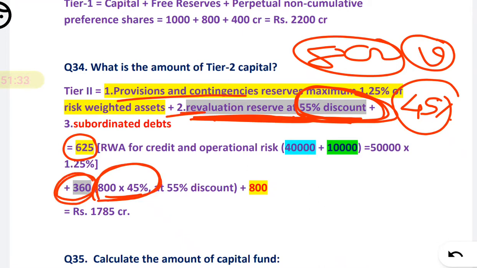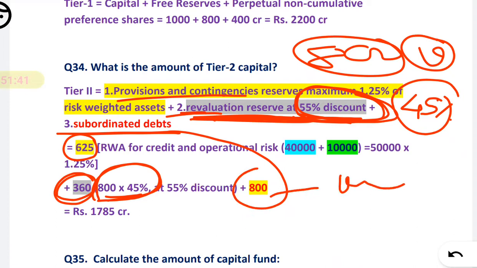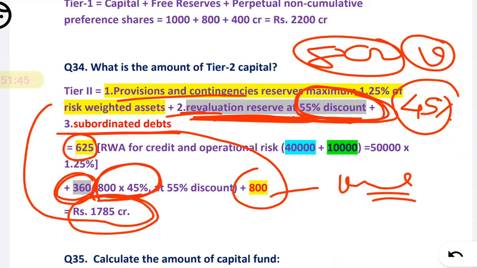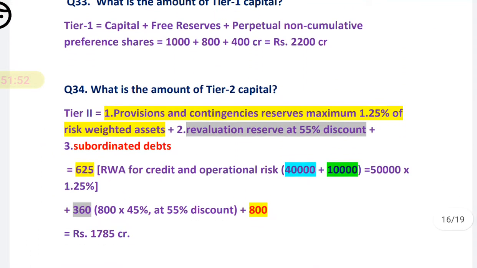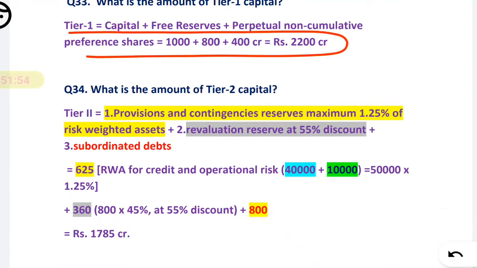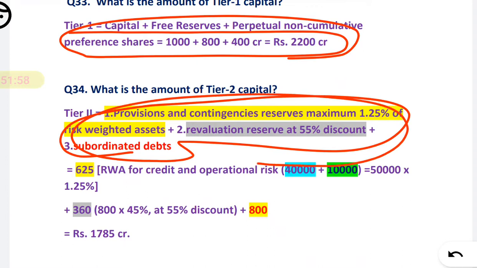That is the second part. And third, we have to add the subordinate debts, and they have directly given the subordinate debts as 800 in the question. So when you add, you will get tier 2 capital as 1785 CR. Okay, that will be your answer. So first we learned how to find the tier 1 capital, this is the formula. How to find the tier 2 capital? This is the formula. You have to remember the formulas.